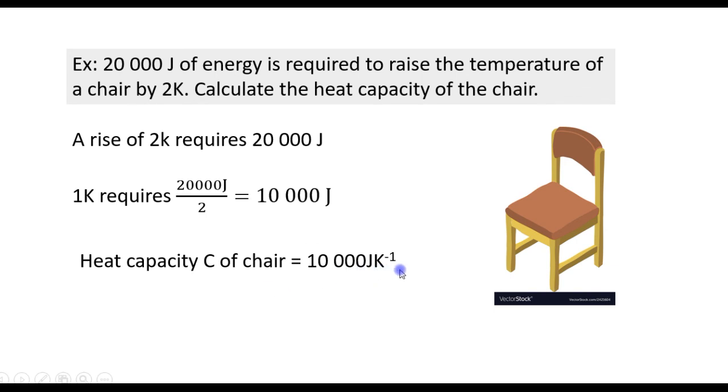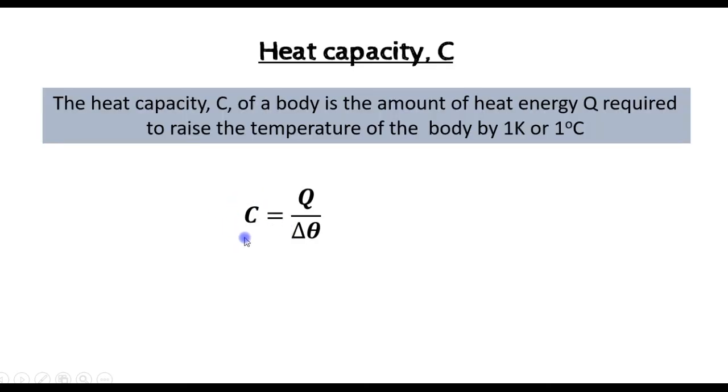In other words, to raise the temperature of the chair by 1 Kelvin or 1 degree Celsius, we need 10,000 joules of energy. So we see that mass does not enter into the equation here. To calculate heat capacity, we use energy supplied divided by change in temperature. So in other words, heat capacity is Q over delta theta. And its unit is joule per Kelvin.